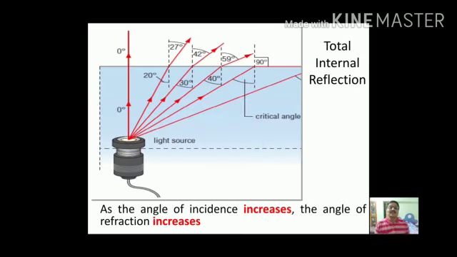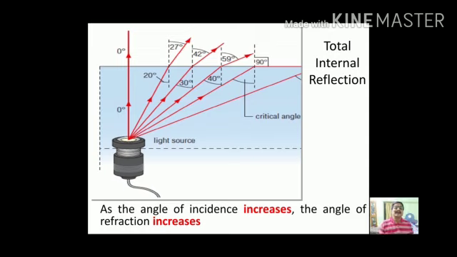So this diagram shows the light source and the rays incident on the surface between two mediums. Here as the angle of incidence increases, the angle of refraction also increases. You can see when the angle of incidence is 20 degree, the angle of refraction is 27 degree. When angle of incidence is increased to 30 degree, the angle of refraction is 42 degree. As we increase the angle of incidence again, for 40 degree, the angle of refraction is 59 degree.